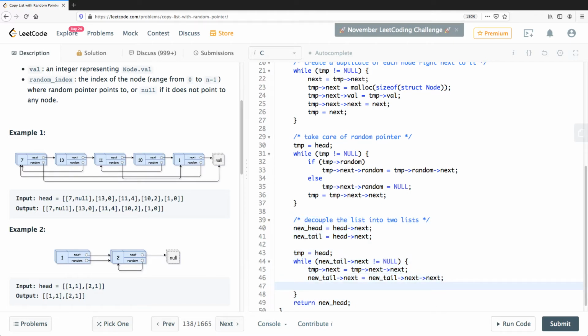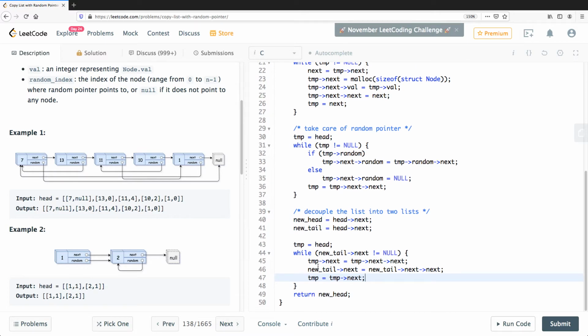Now what is missing then is that, okay, so I see that was a problem. You see, we set temp equal to head, right? And then we are also able to fix each pointer now to point to the original node. But we have to also move, right? So after temp next has been fixed to point to temp next, then we have to move, like jump over the copied node so that we can continue to walk.